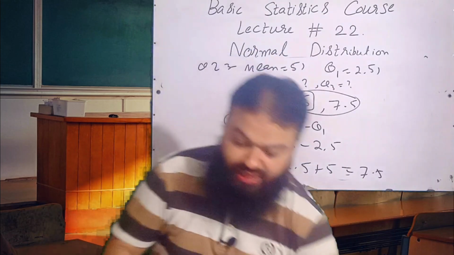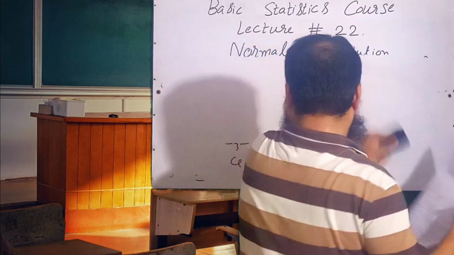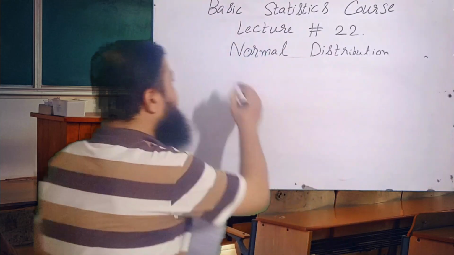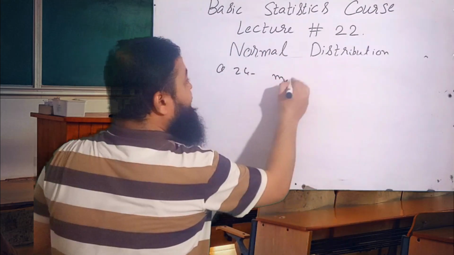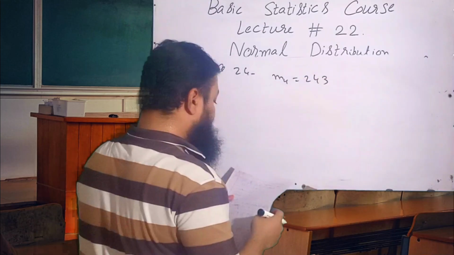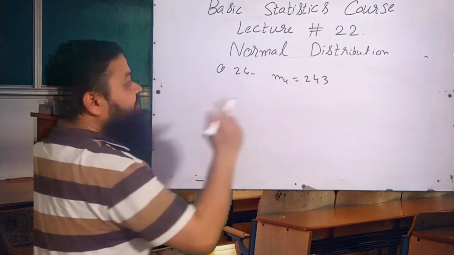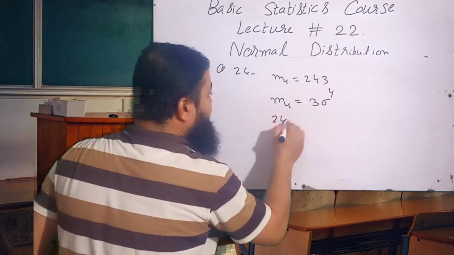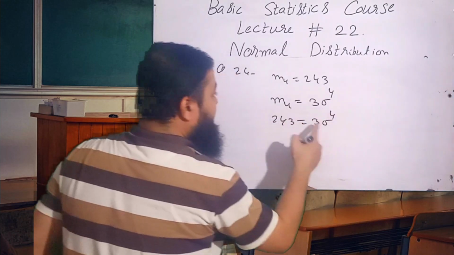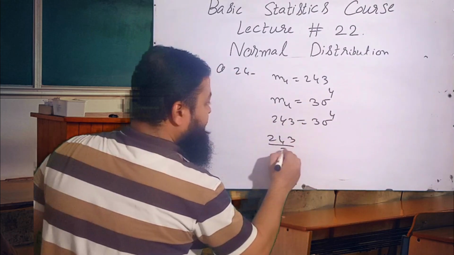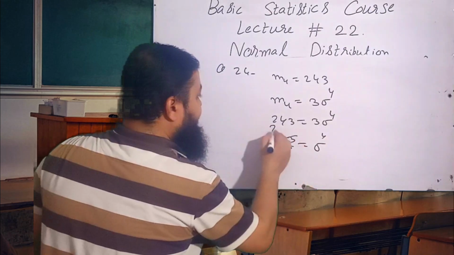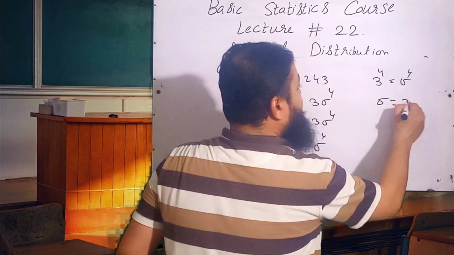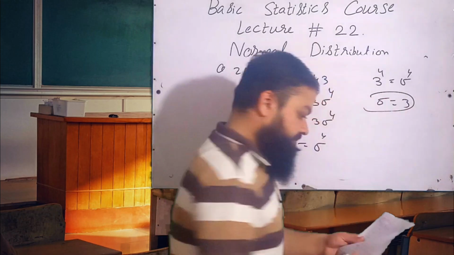Question number 24. In a normal distribution, the fourth central moment is 243. M4 is given, that is 243. Then what is the standard deviation? We know in the normal distribution M4 is always equal to 3 sigma power 4. M4 is given, 243 is equal to 3 sigma power 4. 3 will be divided over here. 81 is 3 power 4, so 3 power 4 is equal to sigma power 4. It means sigma is equal to 3, the correct option in the exam.